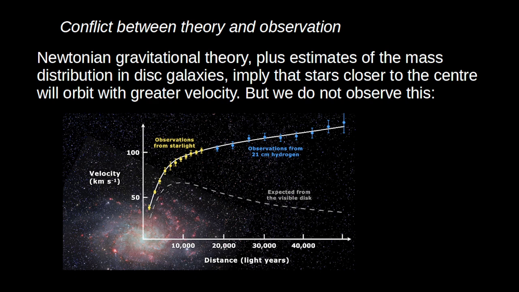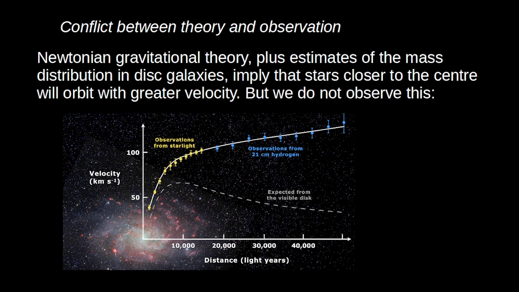Now, of course, we can try to resolve this inconsistency. The standard way to resolve it these days is to postulate dark matter. So the claim would be that we were wrong about the mass distribution within the galaxy, and there's actually a lot more mass there than what we might have thought on the basis of the visible stars. So, maybe dark matter accounts for this, or maybe our understanding of gravity needs to be modified, as proposed by modified Newtonian dynamics. The point for now is just, we have an inconsistency in three well-confirmed theories.